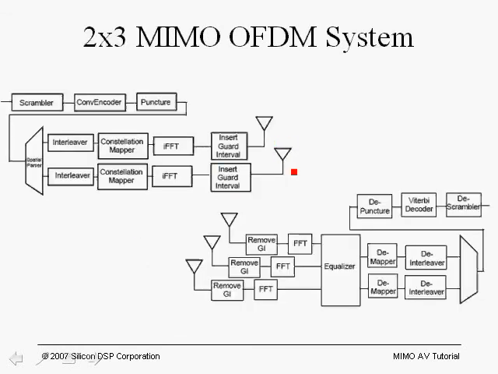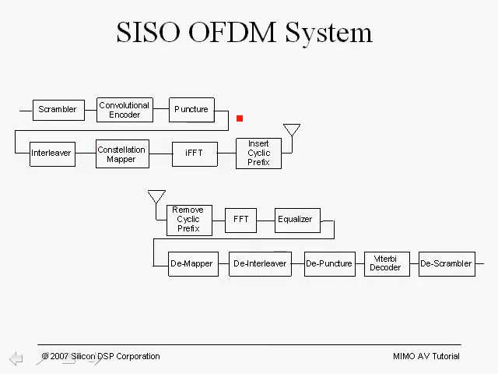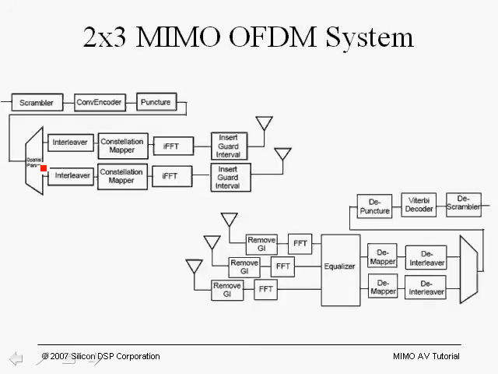In this case we have 2 transmit paths, and to achieve high throughput we're going to input the signal here at 108 megabits per second. We'll scramble it, do a convolutional encoder, and puncture it. So at this point over here we have twice the bit rate as in the case of the SISO system. We'll do this as an example. The spatial parser over here would take the bit stream here and map it to 2 bit streams, one for the first transmit path and one for the second transmit path. So the bit rate here would be half the bit rate over here.